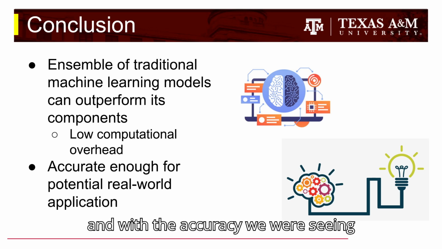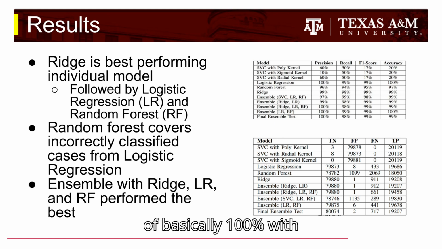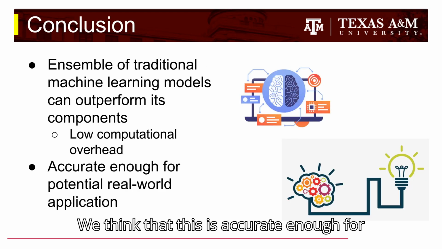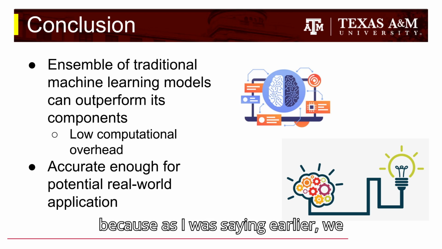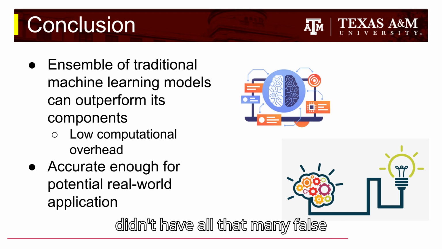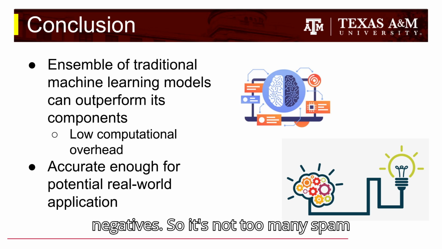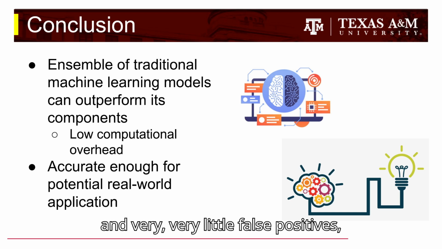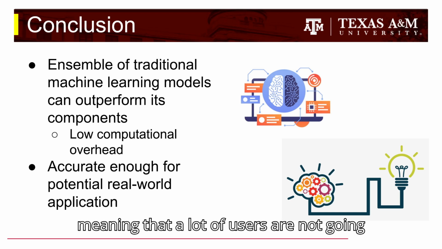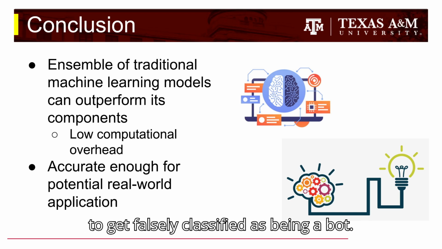And with the accuracy we were seeing of basically 100% with a few misses here and there, we think that this is accurate enough for a potential real-world application. Because as I was saying earlier, we didn't have all that many false negatives, so that's not too many spam bots actually getting through our filter, and very, very little false positives, meaning that a lot of users are not going to get falsely classified as being a bot.